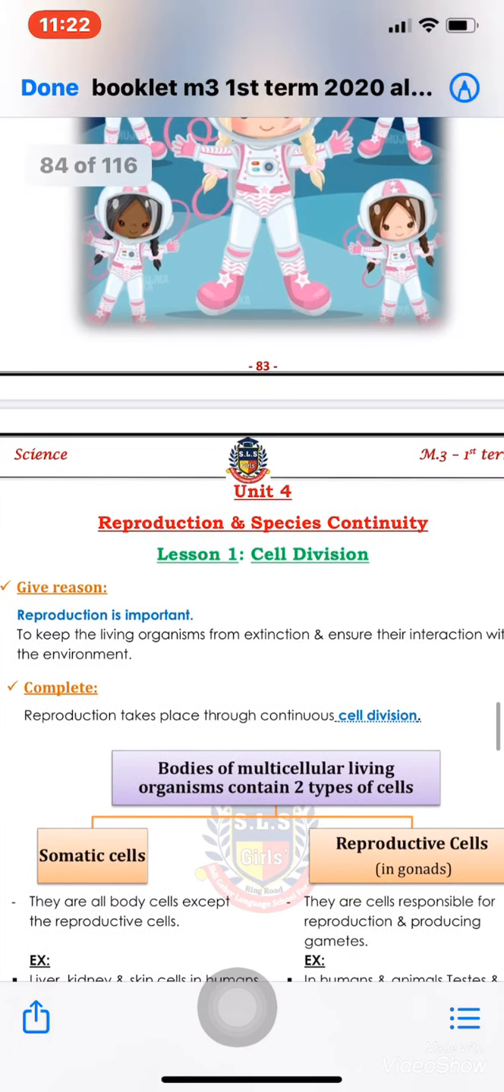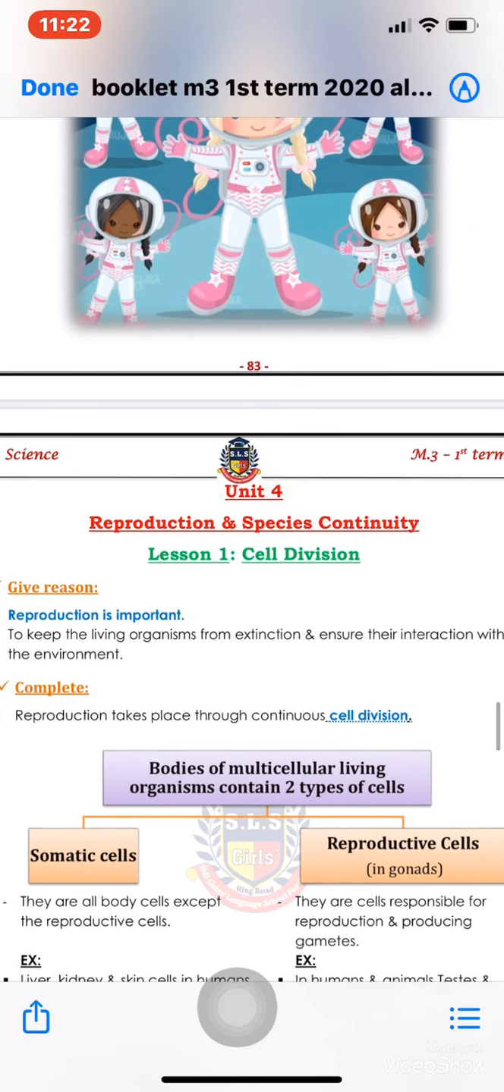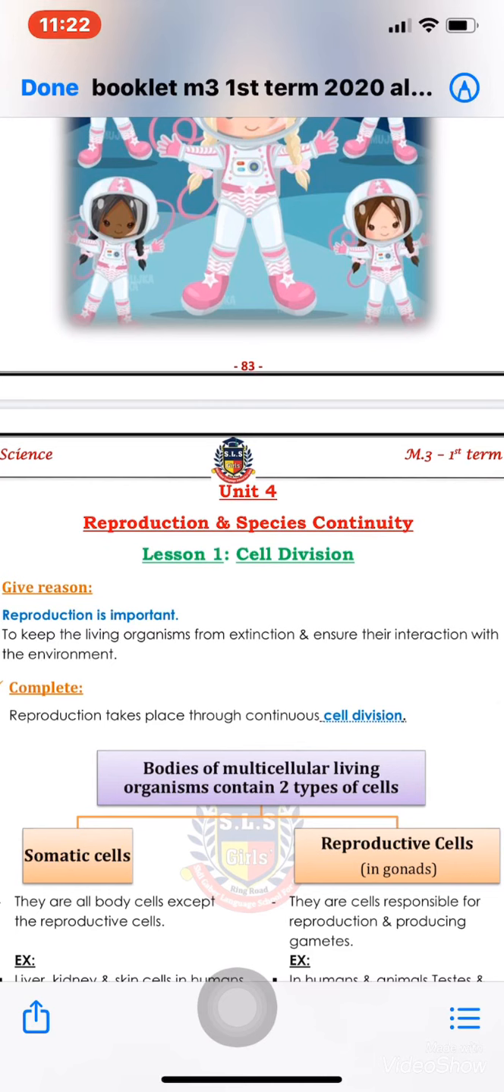What's meant by the word reproduction? Reproduction is producing new individuals. Okay? What's the importance of reproduction? Why is it important? To keep the living organism from extinction. To ensure the interaction of the living organism with the environment. To protect the living organism from extinction. This is the importance of reproduction, to keep the species continuity.